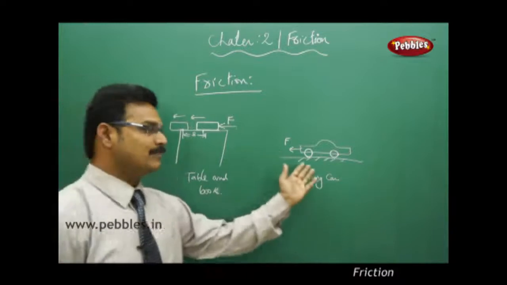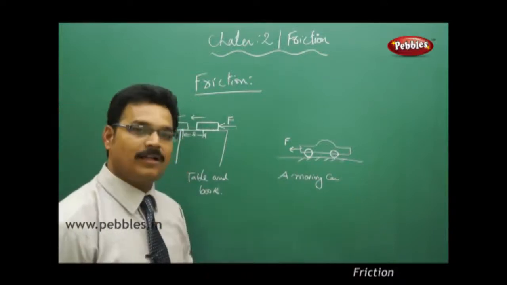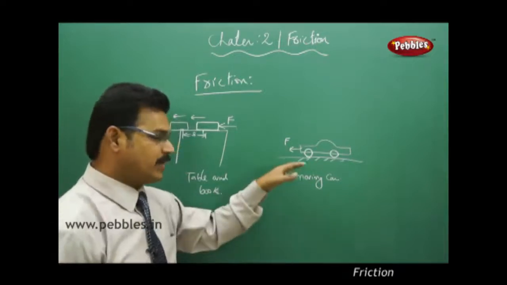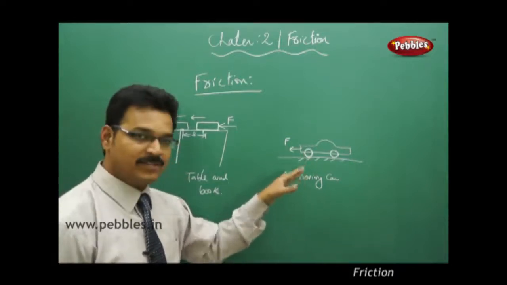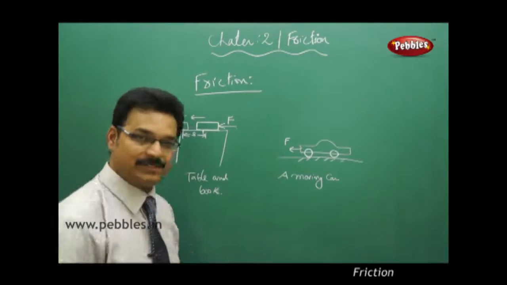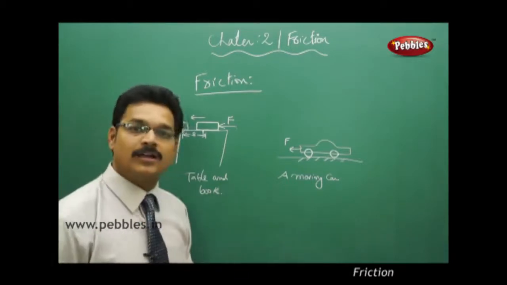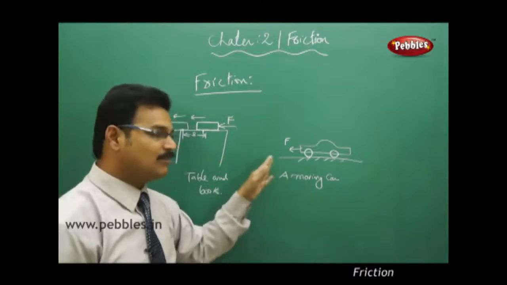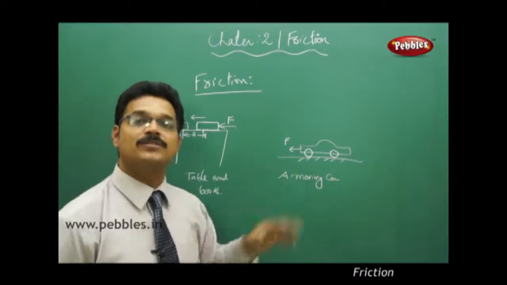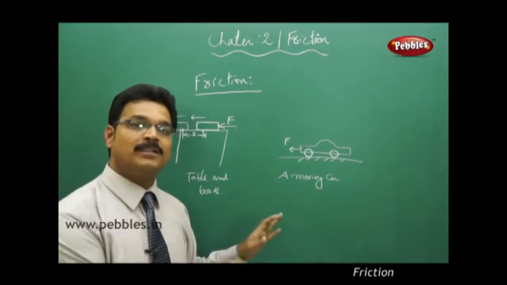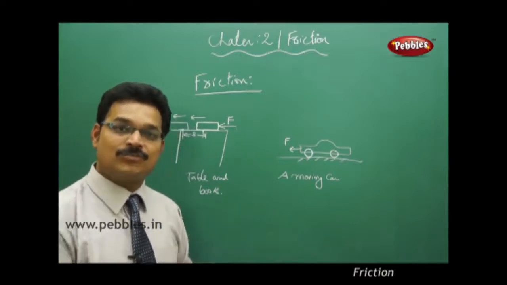Now coming to this example, a moving car. The car is in motion. Now, the driver sitting on the driving seat applies brakes and wants to stop the car. Of course, after traveling some more distance, the car will stop. So, do you think that only because of applying the brakes, the car has stopped?